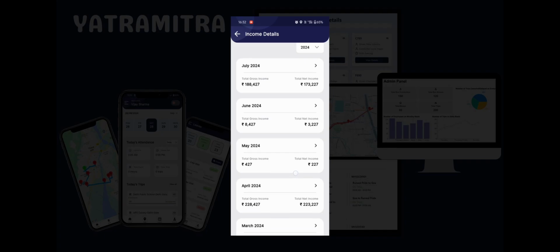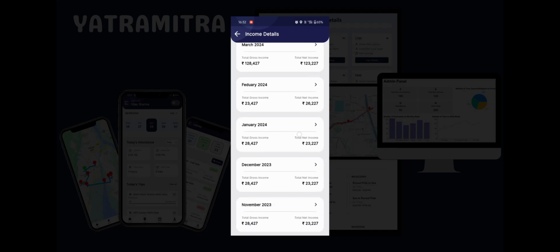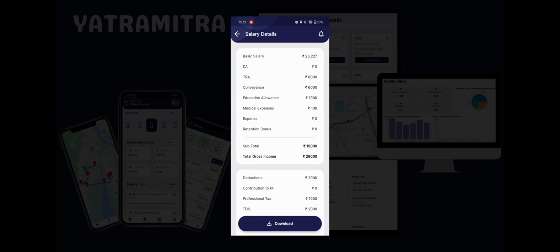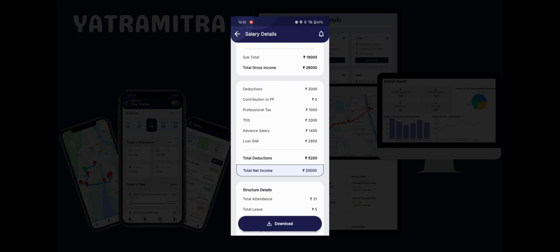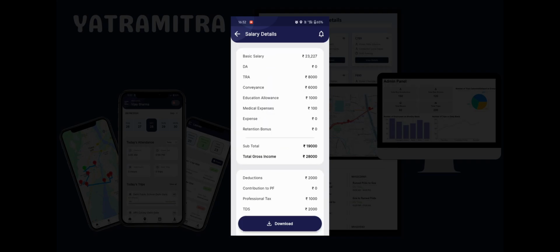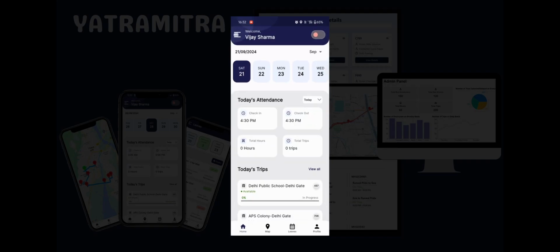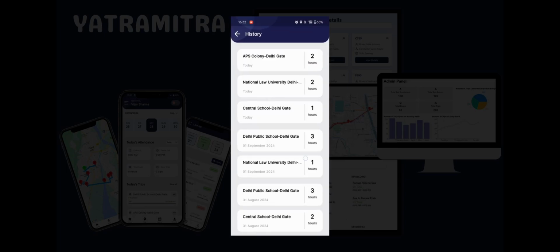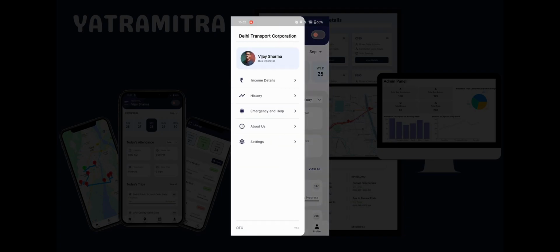Next is the income details page. We provide a clear monthly breakdown of total gross income and net income, giving users full transparency over their financial performance. We have also kept a track of the trips completed by the staff member. The page displays the history of trips completed along with their durations.